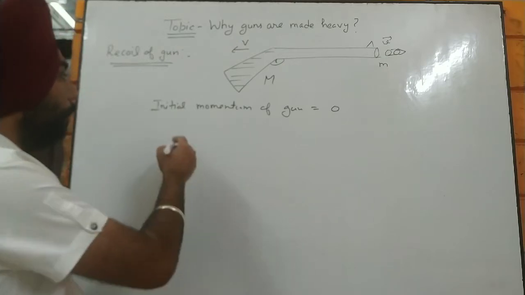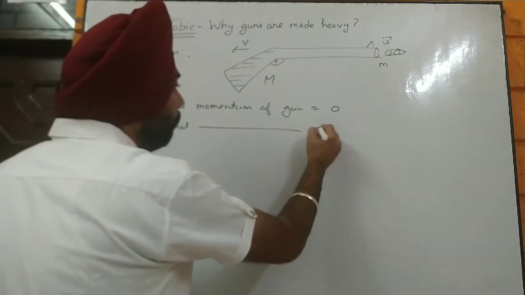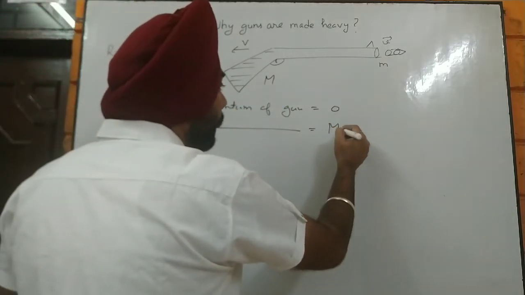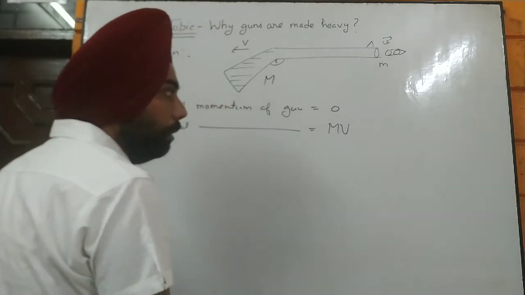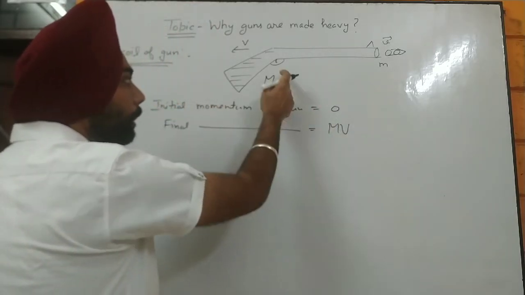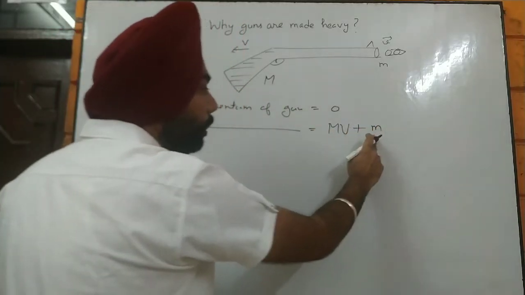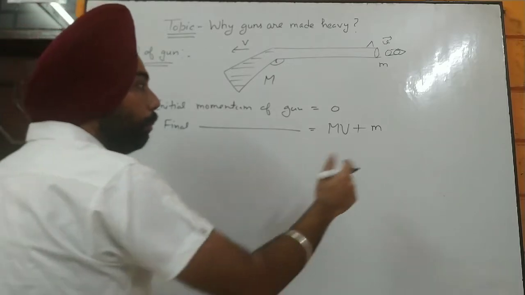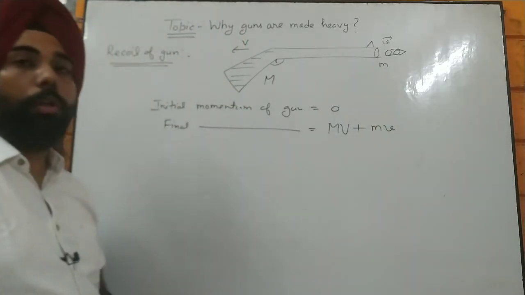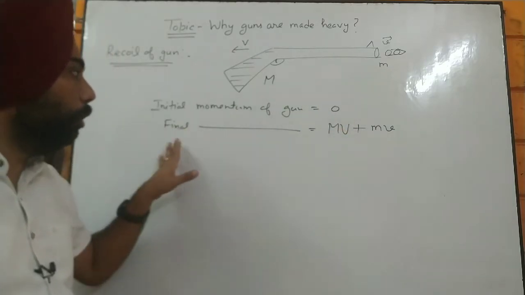Now what about the final momentum? Final momentum of the gun. Now we have four variables there. So capital M and capital V, which are the mass of the gun and the recoil velocity of the gun. Yes, and small m, which is the mass of the bullet, and small v, which is the velocity of the bullet, which is moving in the forward direction. Okay, now that is going to be your final momentum.